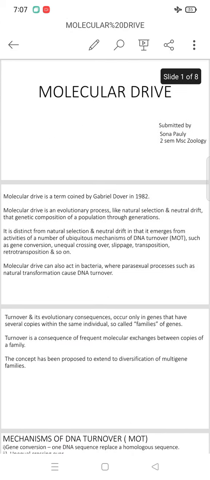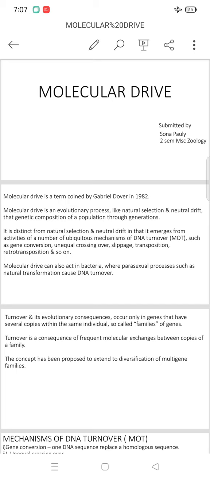Okay, this is the term molecular drive. That term was coined by Gabriel Dover in 1982. Molecular drive is a type of evolutionary process, like natural selection and neutral drift, that changes the genetic composition of a population through the generations.